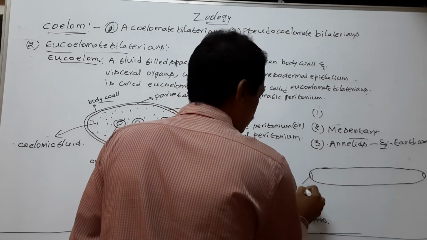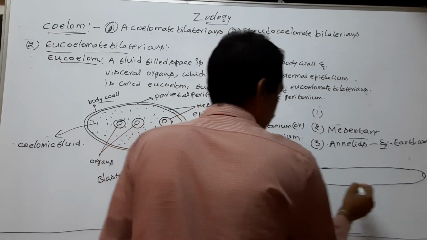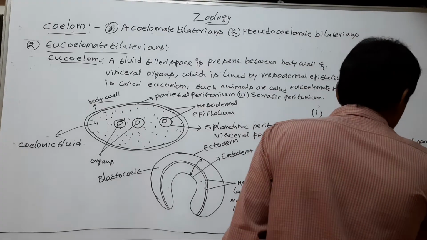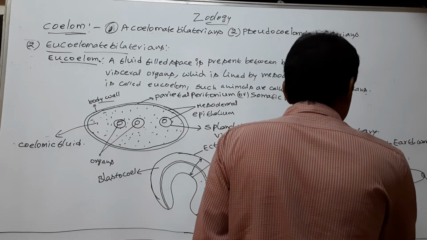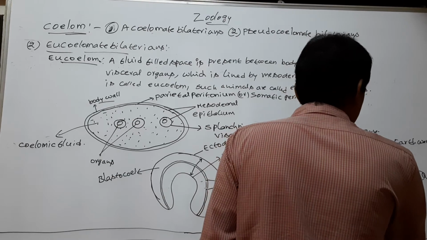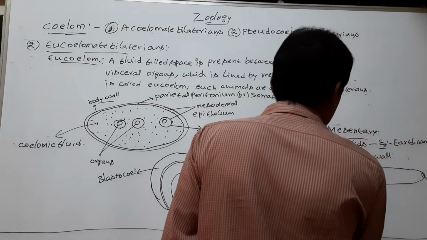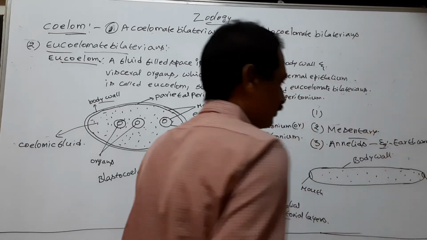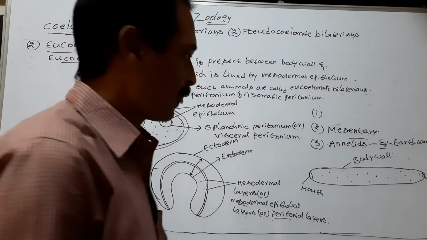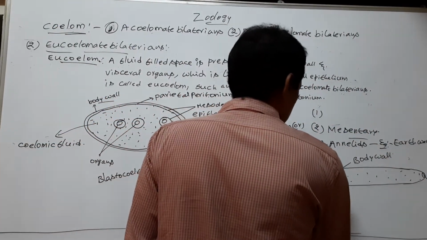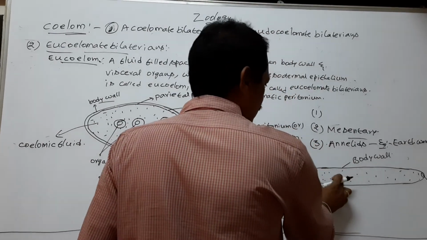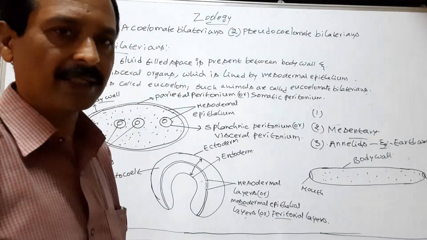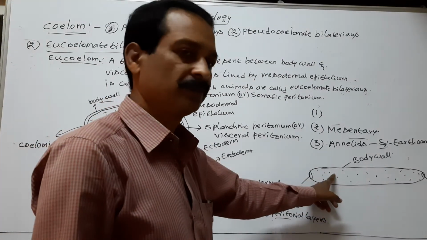This is the earthworm. This is the mouth. This is the anus. This is the body wall. This is the fluid-filled space. The visceral organs are suspended in the fluid-filled space, or coelom.